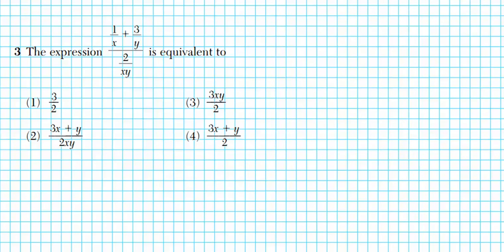All right, let's take a look at number 3. It says the expression 1 over x plus 3 over y, over 2 over xy, is equivalent to. So you want to remember that whenever you're adding fractions, the denominators must be identical. You went over that in middle school, but we're now applying that idea to algebraic scenarios. If you look at the numerator, we want to combine these two fractions. So we have two fractions, and then we can multiply the numerator by the reciprocal of the denominator to finish the problem off. So what can we do here?